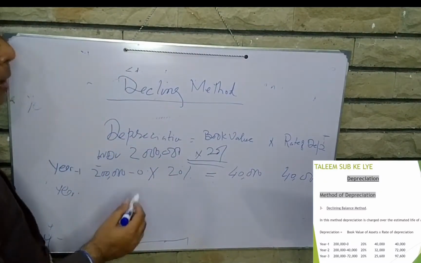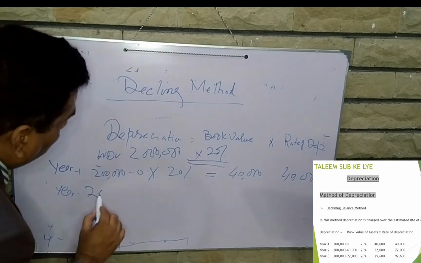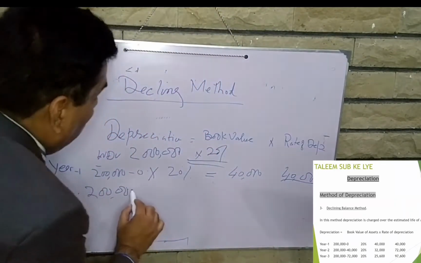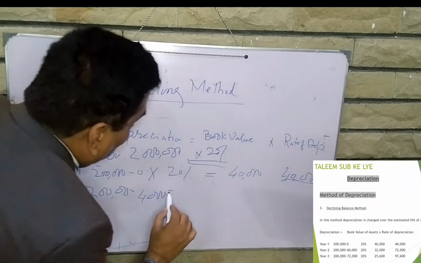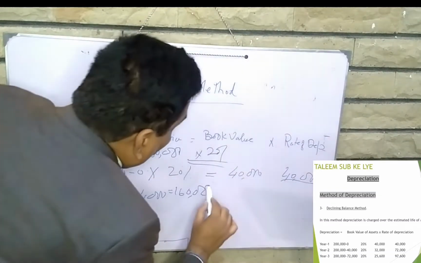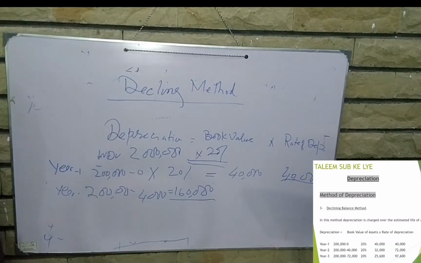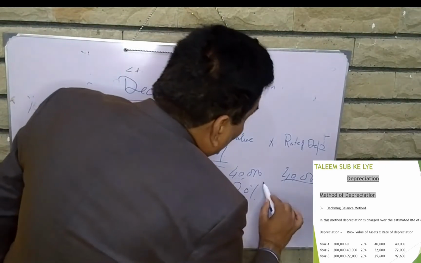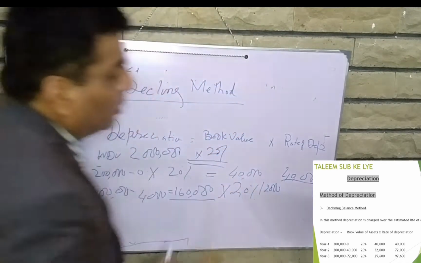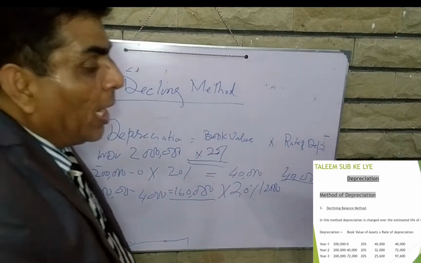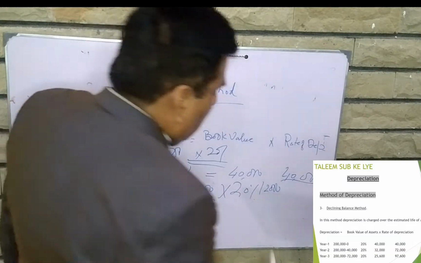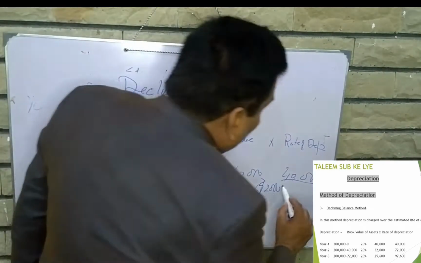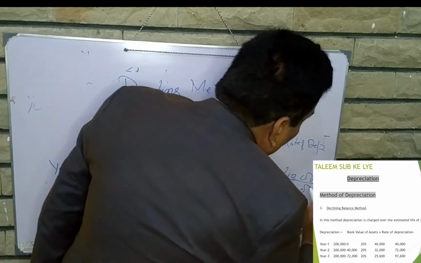But in the second year, 200,000 is the cost, but the accumulated depreciation is 40,000, so 200,000 minus 40,000 is equal to 160,000. That is the book value, that is the WDV. It will be multiplied by 20%. That is 32,000. So what will be the accumulated depreciation? 72,000.